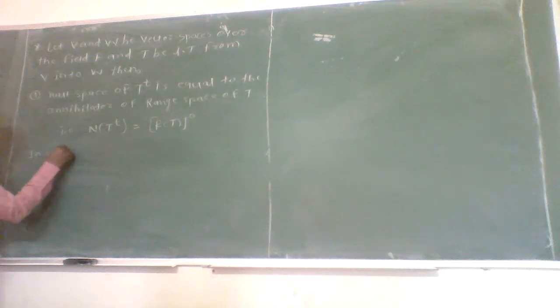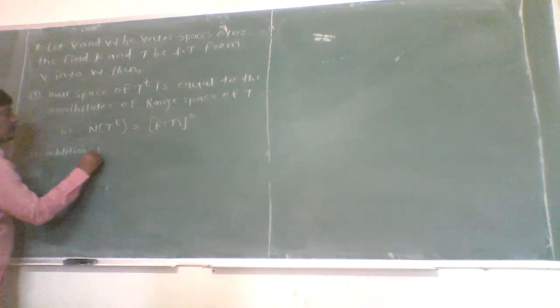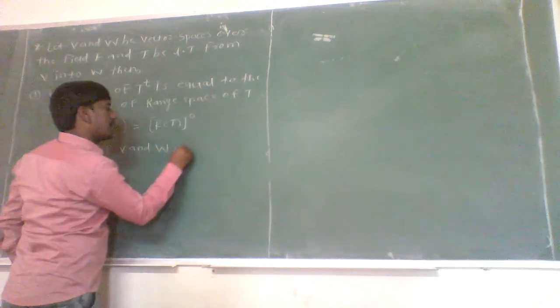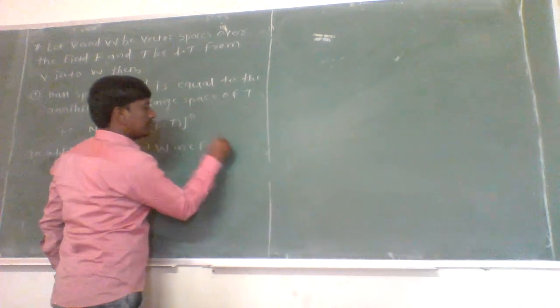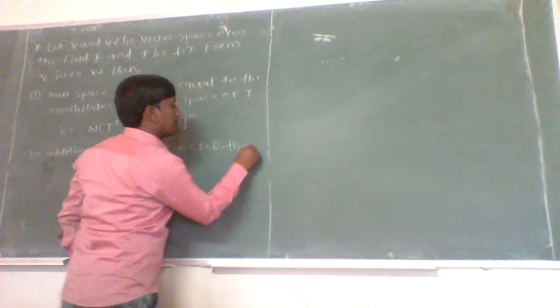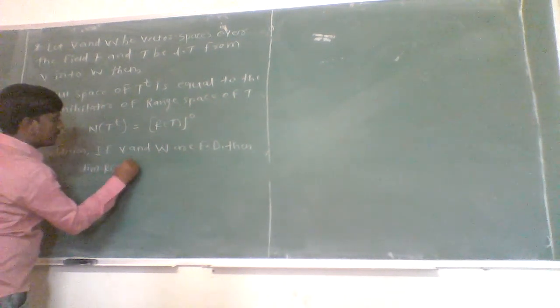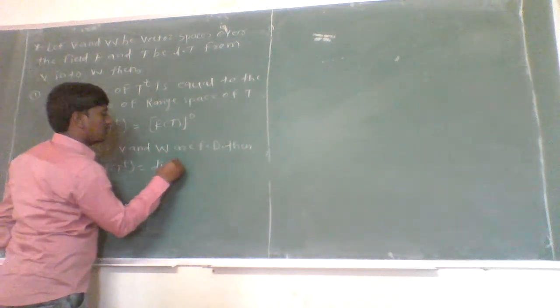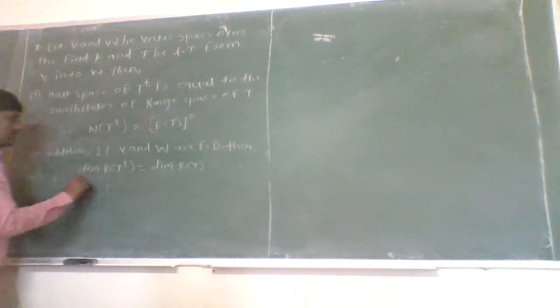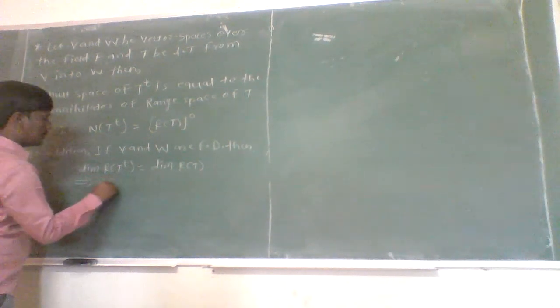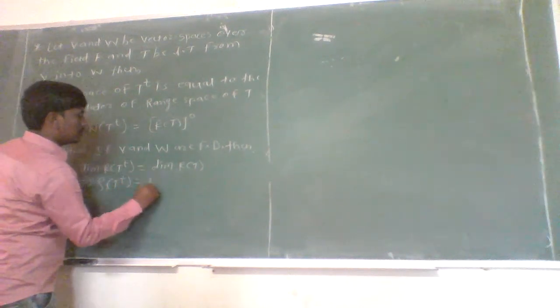Now, in addition, if V and W are finite dimensional, then the dimension of the range space of T^t is equal to the dimension of the range space of T. That is, the dimension of the range space is nothing but the rank of T, and rank of T is denoted by rho. Rho of T^t is equal to rho of T. So this one we have to prove.